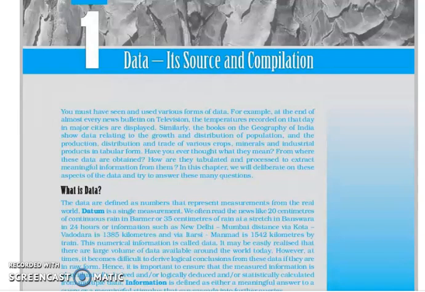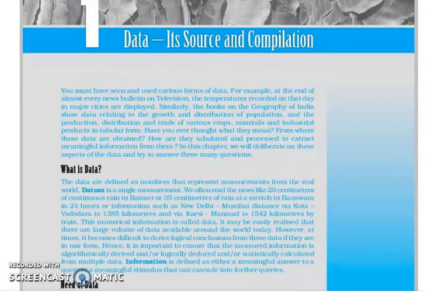So the first thing you are going to write in the copy is what is data. Now the second thing is the information. Suppose the example of the data, in the viva the questions will be asked. Suppose you are asked to give an example of the data. So you can tell that the distance between Siliguri and Jalpaiguri is 47 kilometers. So this is an example of the data. Or suppose in the last 24 hours in Siliguri the total amount of rainfall was 30 centimeter. That is also an example of the data.